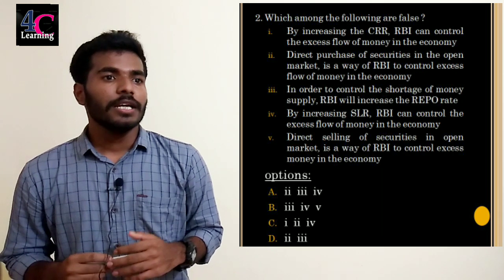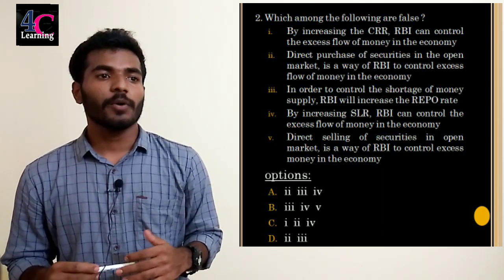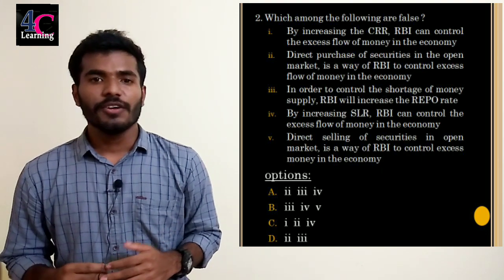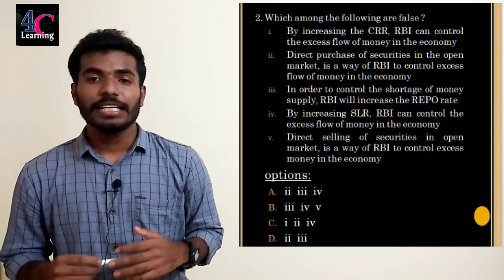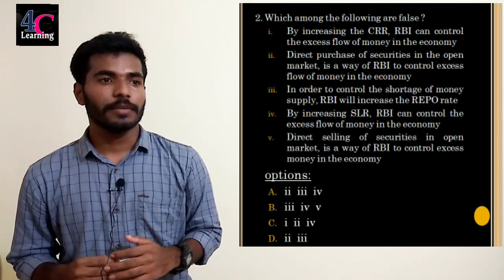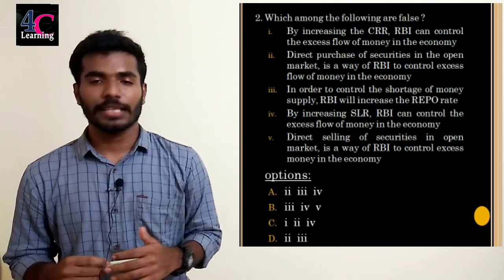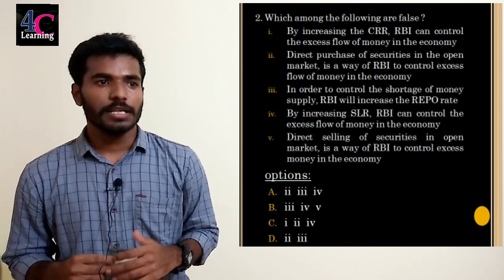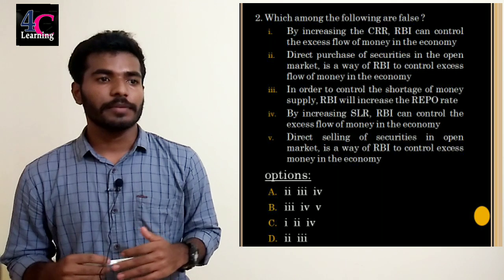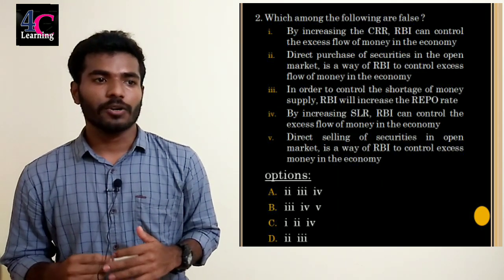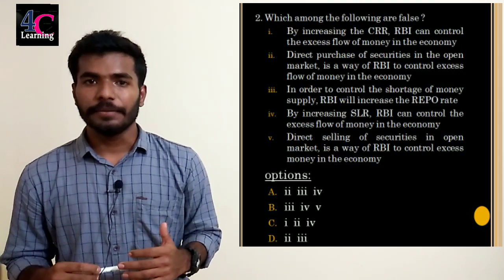Next statement. In order to control the shortage of money supply, the RBI will increase the repo rate. It's also a false statement. We said that in order to control the shortage of money supply, the RBI will decrease the repo rate. Fourth statement. By increasing the SLR, RBI can control the excess flow of money in the economy. It's a true statement. Next one. Direct selling of securities in the open market is a way for RBI to control excess money in the economy. It's a true statement. So we get the answer option D.